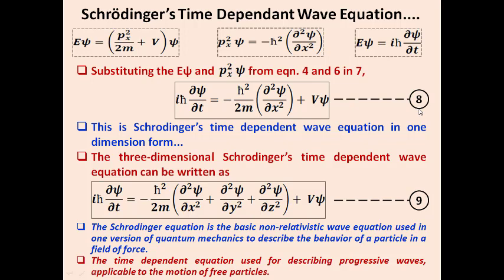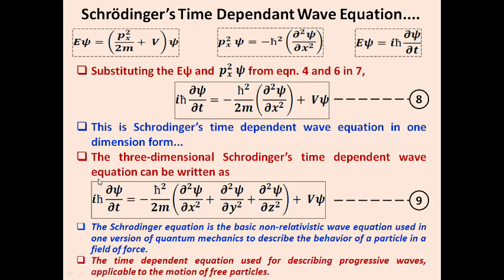This equation number 8 is Schrodinger's time dependent wave equation in one dimensional form, because we are saying that the particle is moving only in the x direction. Suppose you want to change this equation to three dimensions, what you have to do is very simple. You just add the terms for y and z: ∂²ψ/∂y² plus ∂²ψ/∂z².